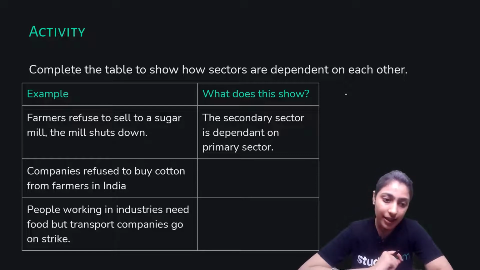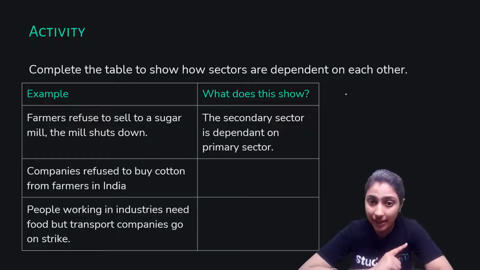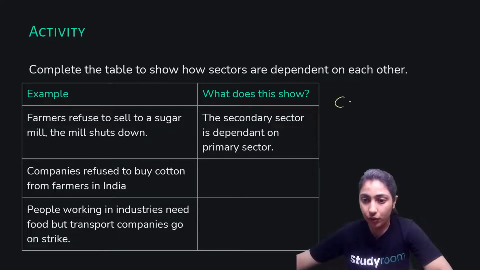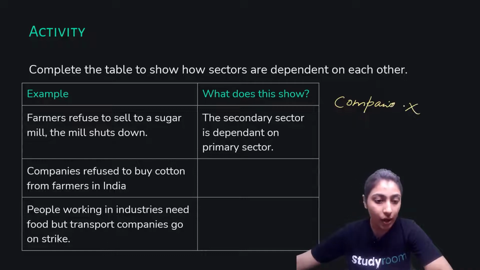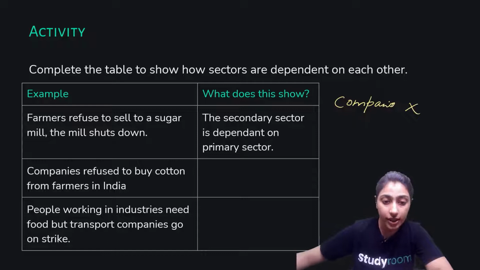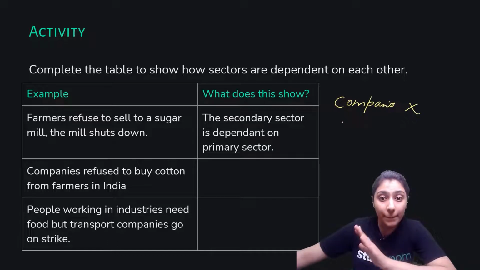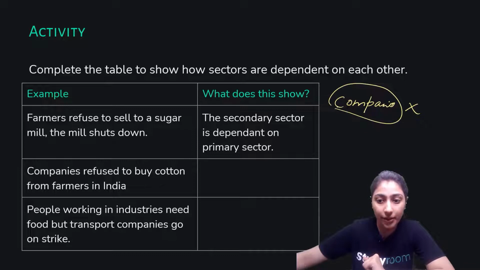Now let's see our second example. Companies refuse to buy cotton from farmers in India. So companies are now saying no to buying cotton from farmers in India. Here, companies are refusing. All of these companies come under the secondary sector. So basically now we can say that the primary sector is dependent on the secondary sector.